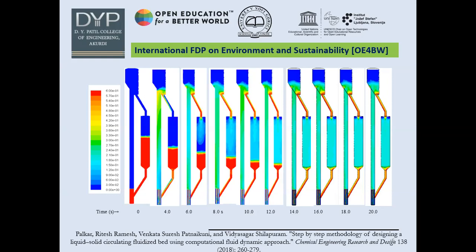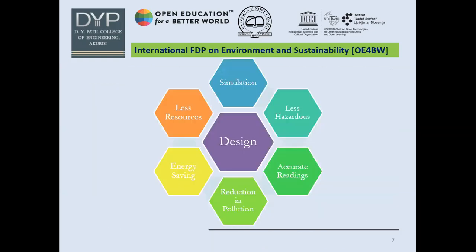Okay, so this is the aspect of environment and sustainability, where we are reducing the energy, where we are reducing the hazards. So what exactly does design give? Design will give you fewer hazards, it will give accurate readings, it will reduce the pollution, which is our priority, to reduce the pollution. Very important.